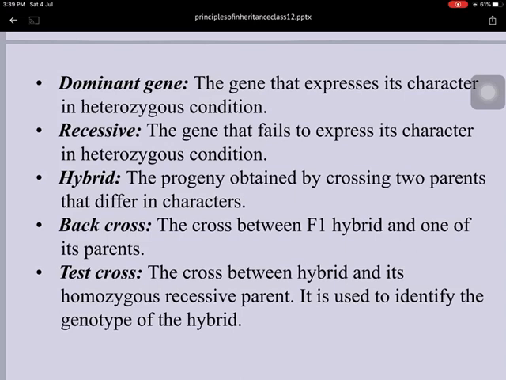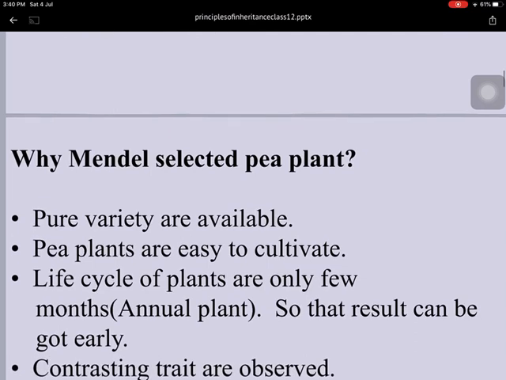What is a hybrid? The progeny obtained after crossing between two parents of different characters is called hybrid. When the cross takes place between the F1 generation hybrid and any one parent, it's called a back cross. And the cross between the hybrid F1 and its homozygous recessive parent is called a test cross. It is normally used to identify the genotype of the hybrid. So we have to understand all these topics in this chapter.